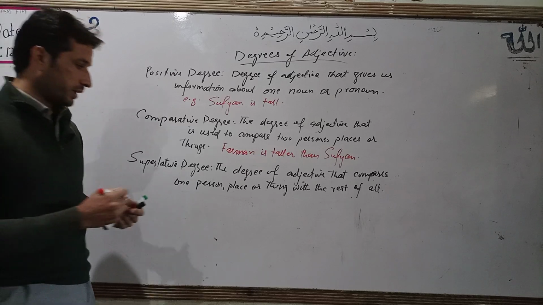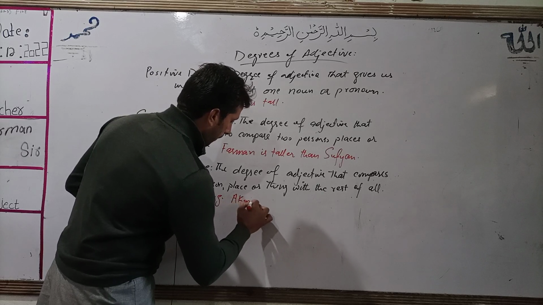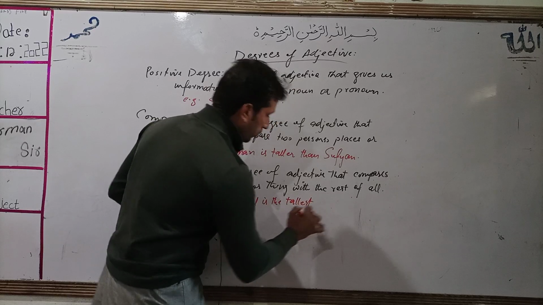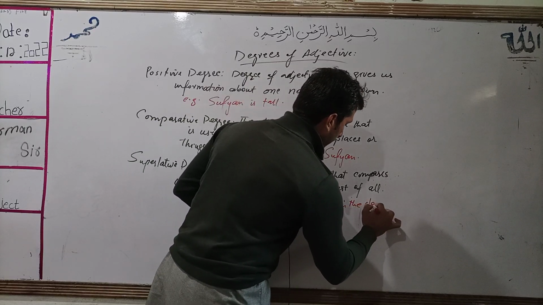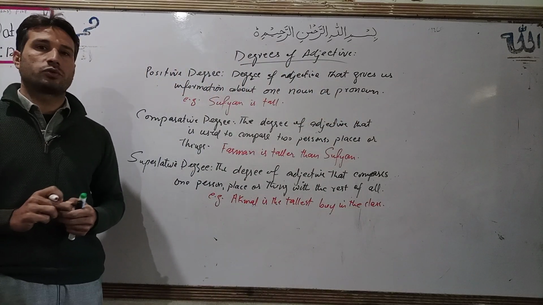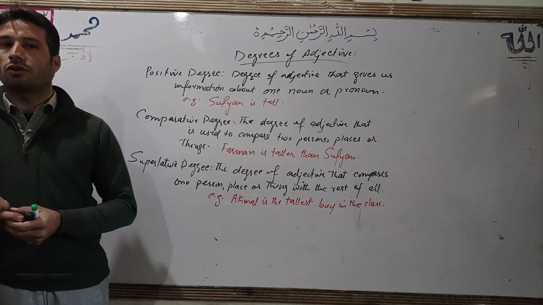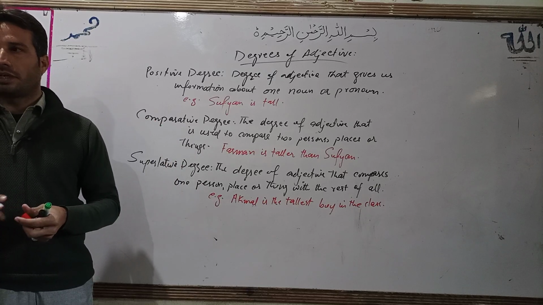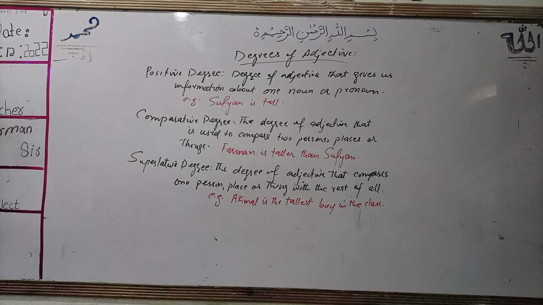For example, I said Akmal is the tallest boy in the class. So I compared Akmal, yeah, his height with the rest of all students in the class. So here, now that is how we have three degrees of adjective: positive, comparative and superlative. Clear? Yes, sir. You may write it.